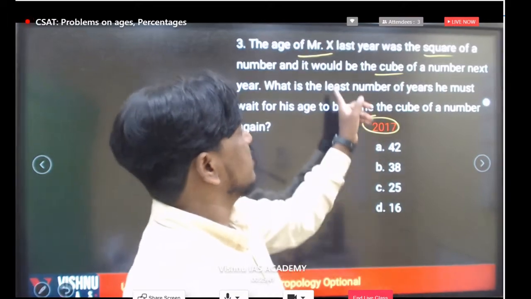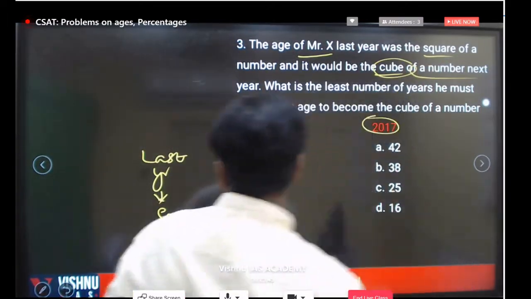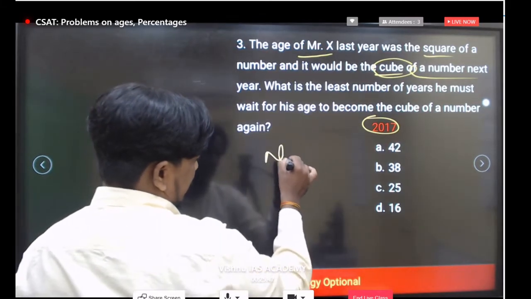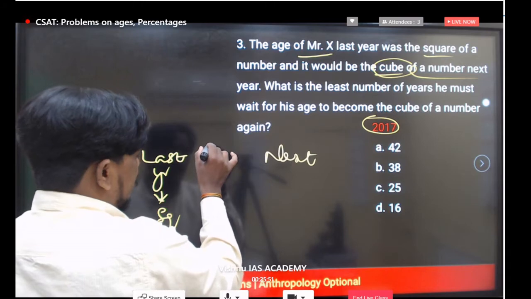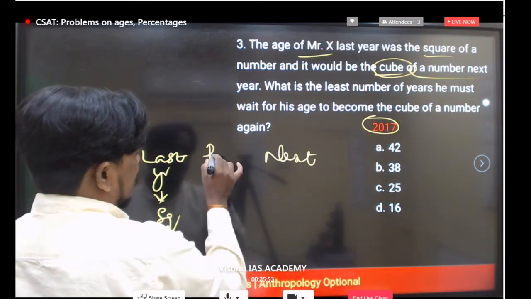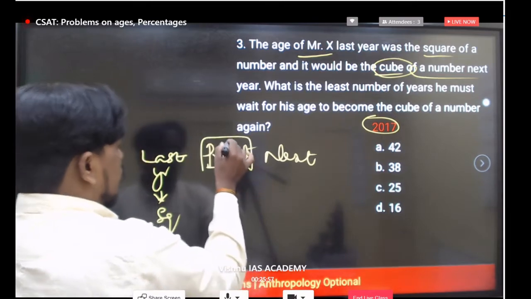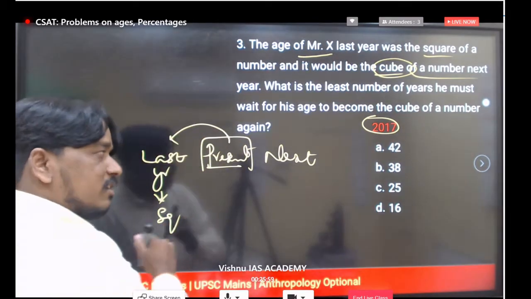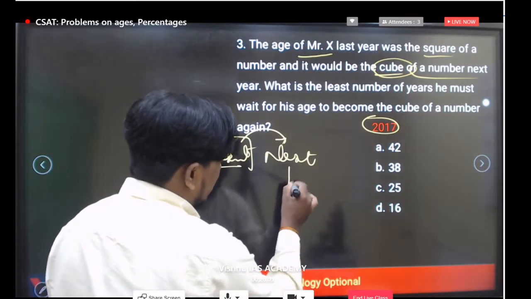We don't know, but it would be the cube of a number in the next year. We are taking from the present year: one time last year, one time next year. The next year age becomes a cube.